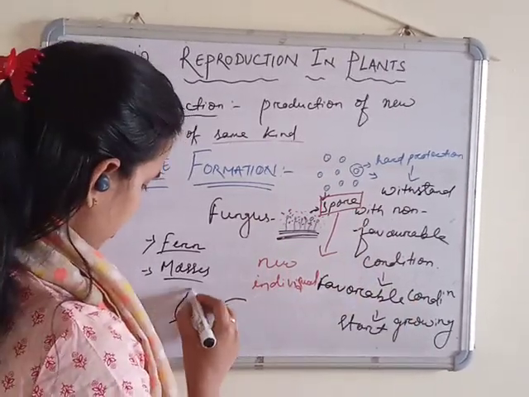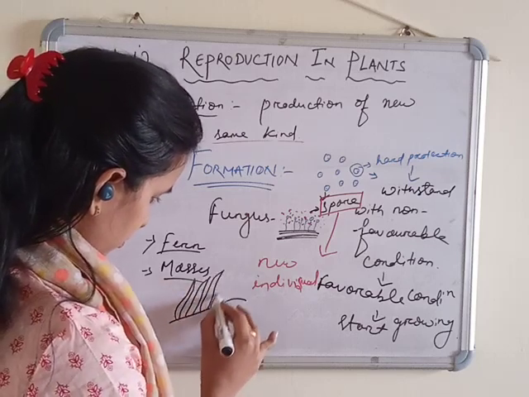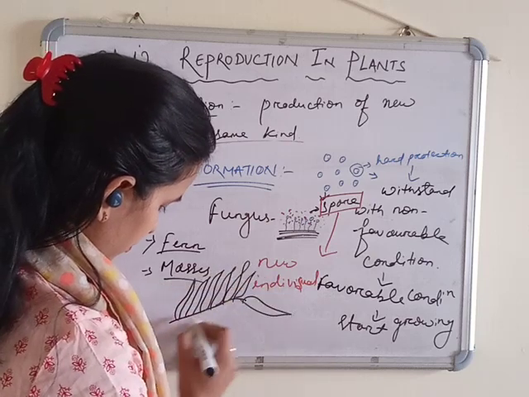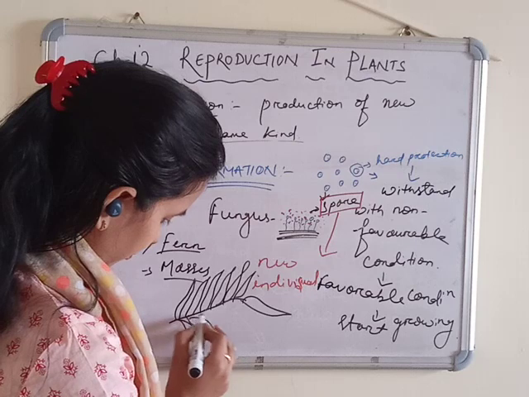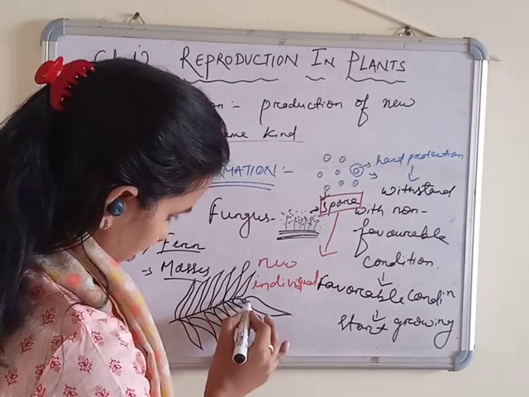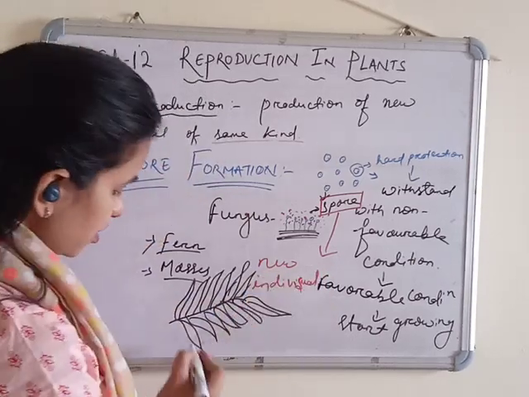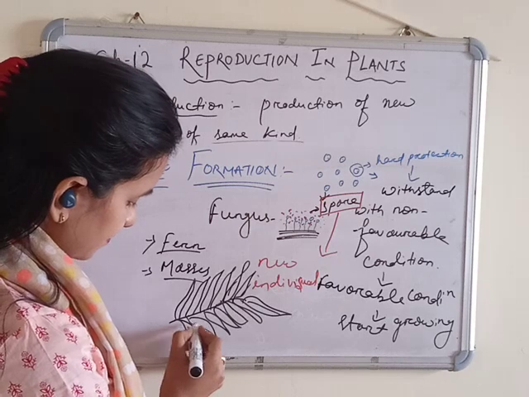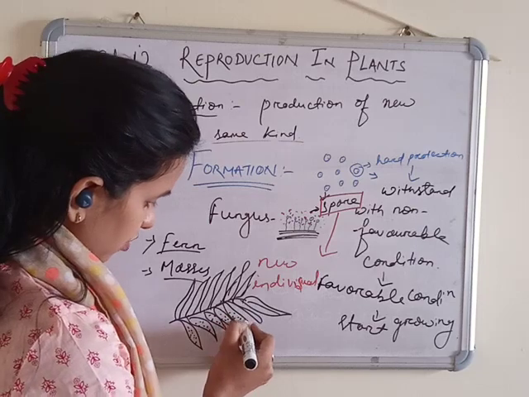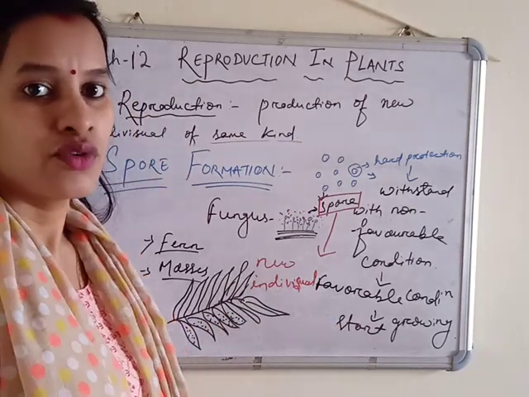Okay, these are green leaves. And at the below of the leaf, they have small spores like this. These spores are detached from the leaf side. If they get a favorable condition, they become a new fern.